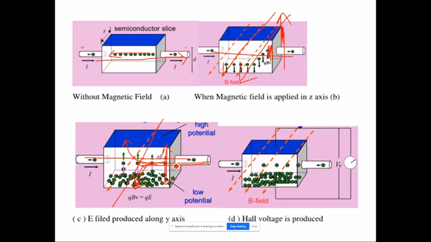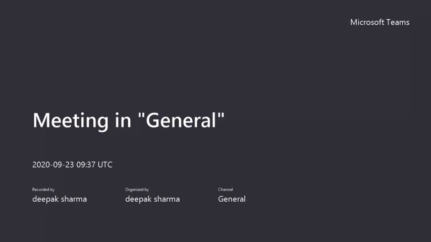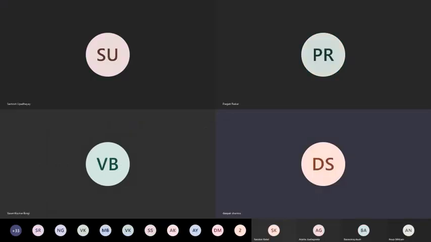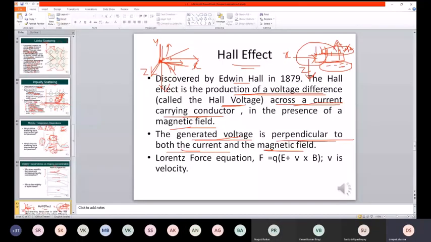We have seen that the Hall effect was discovered by Edwin Hall in 1879. Let me recap. The Hall effect is the production of a voltage difference, called the Hall voltage, across a current carrying conductor in the presence of a magnetic field. We'll see how that Hall voltage is actually generated by taking an example.